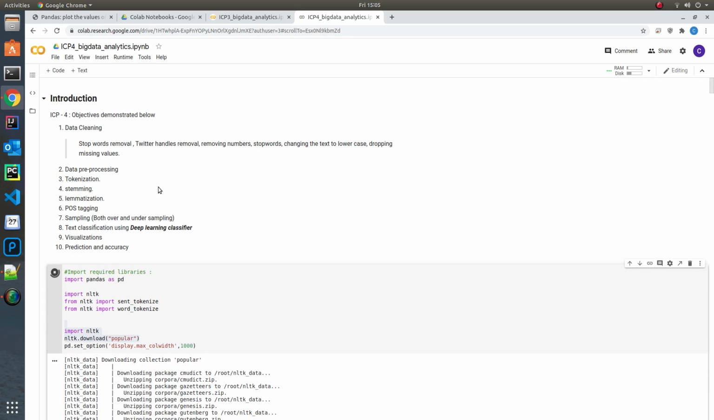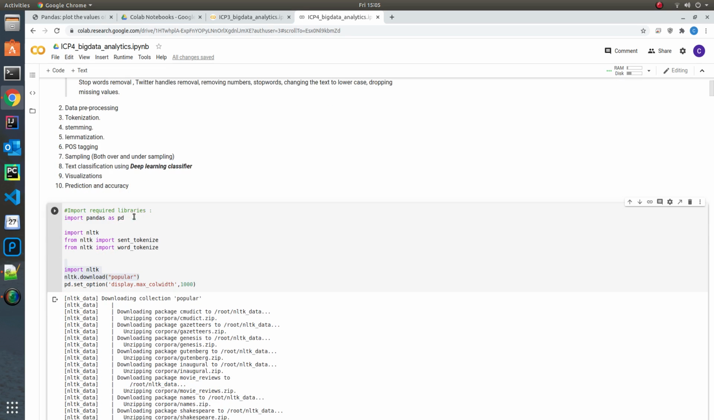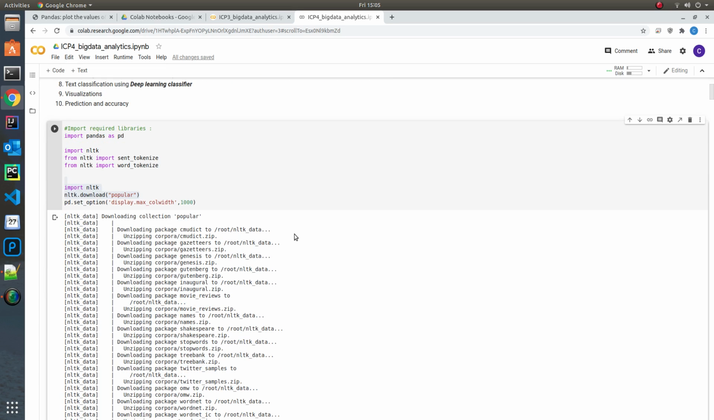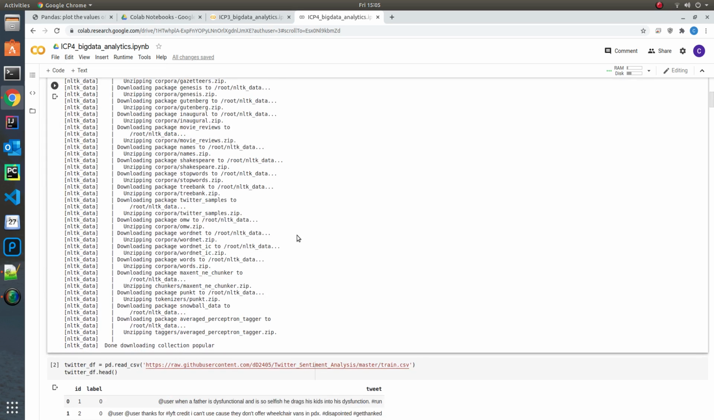So the goal of this objective is that at the first level we have to do the data cleaning with all these types of techniques and data processing: tokenization, stemming, lemmatization, parts of speech tagging, and sampling, then text classification with a deep learning classifier, visualization, and giving out the predictions and accuracies and the plots to understand what it is.